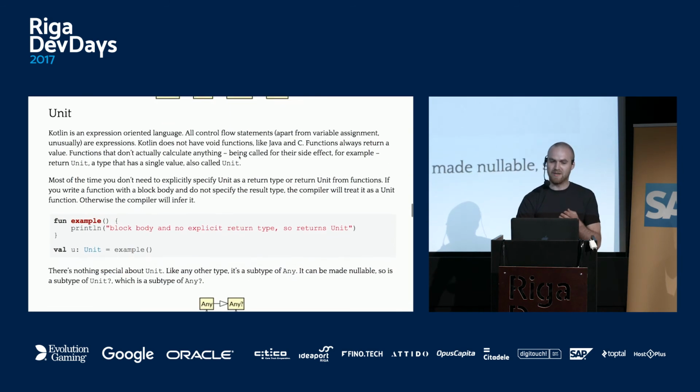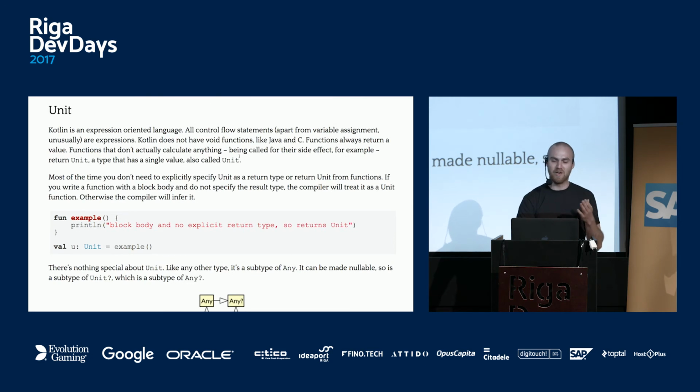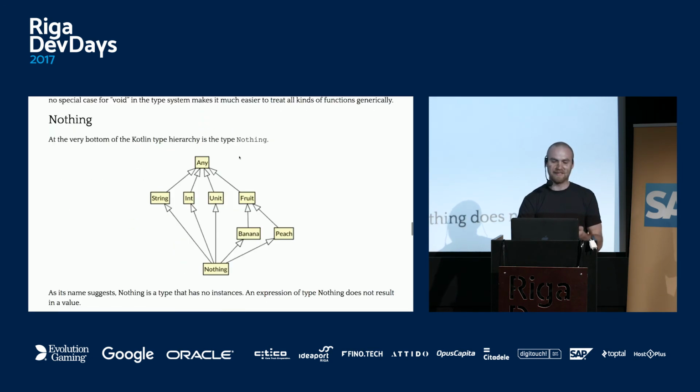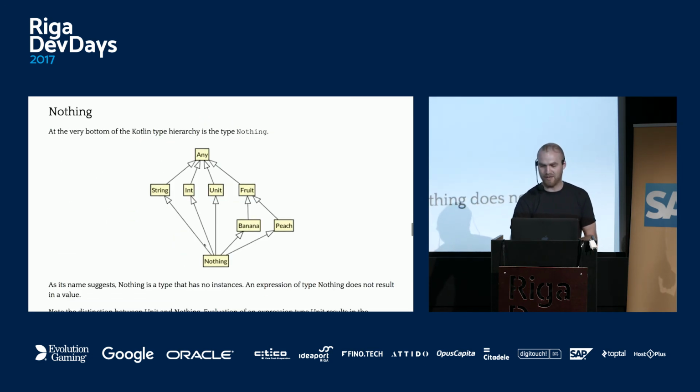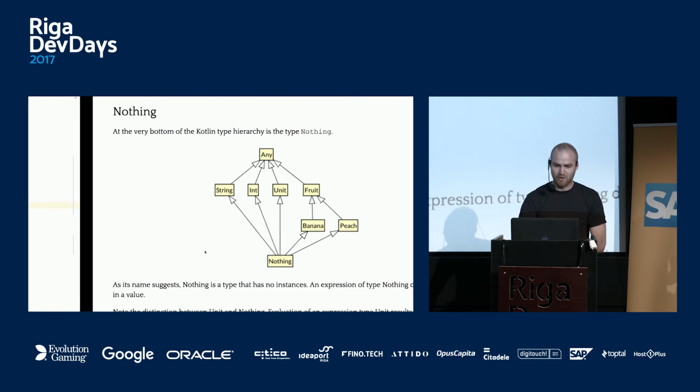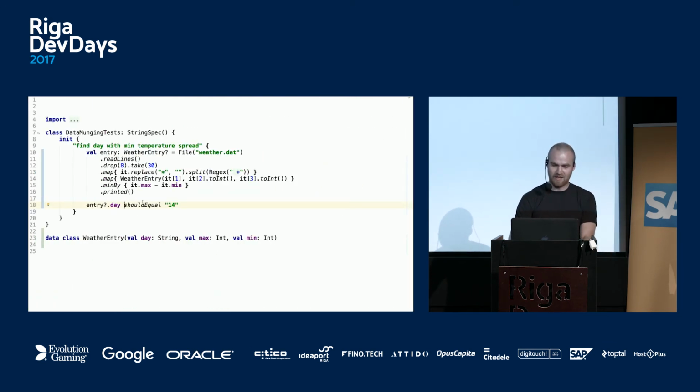Then there is a weird type, which we mentioned, which has only one value, which is Unit, and like in Scala, you have Nothing at the bottom of the hierarchy. So it's like one type system for all types and programmers. In a way, it's quite neat. So this is what we had here, entry. And we kind of almost did part 1.